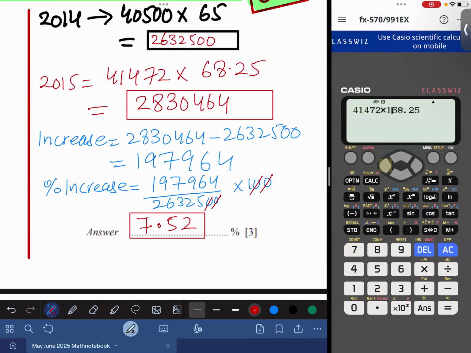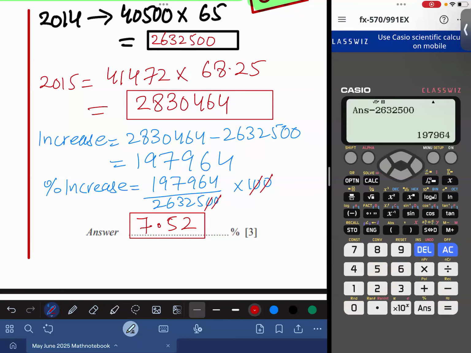I typed 168 mistakenly. Let me erase that one. Okay. It's 2830464. Now I want to find out the increase. So I have to minus the 2014. So press the minus button. See, answer minus 2632500. We got this, 197,964.